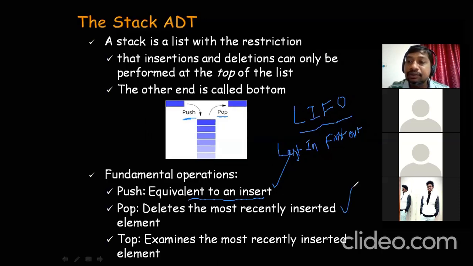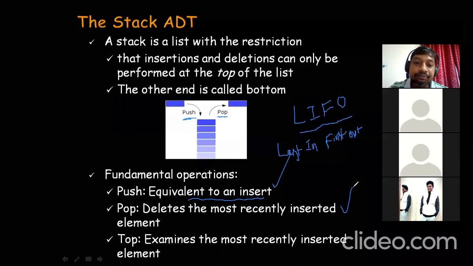So we can delete only the top element. Then the element next to the top element will be exposed. You cannot retrieve the firstly inserted element until you remove the top elements.